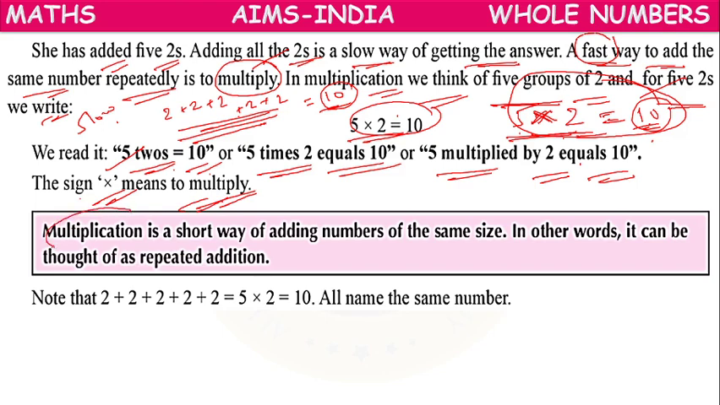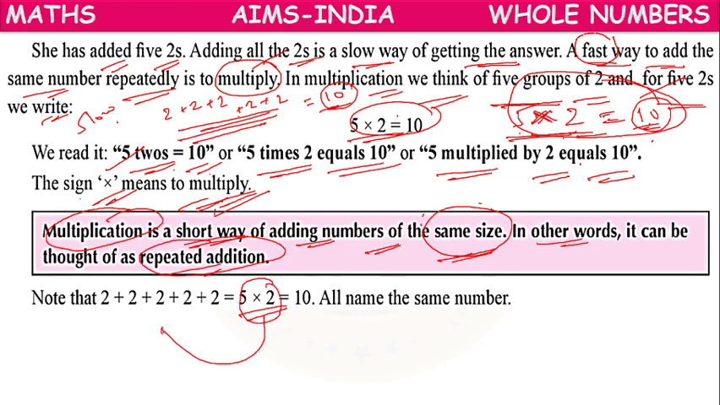So what is multiplication? Multiplication is a short way of adding numbers of the same size. It is a short way of addition. In other words, it can be thought of as repeated addition. So 5 into 2 is a multiplication, and it can be thought of as repeated addition. But here in that group, the number should be the same.